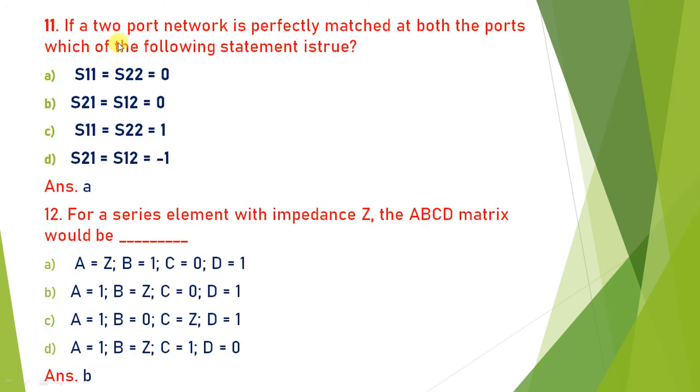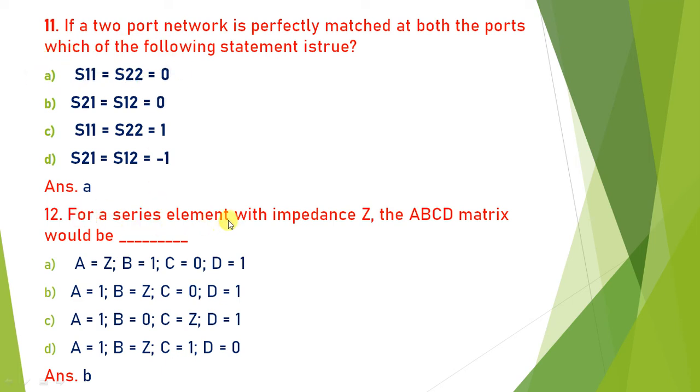Next, if a two-port network is perfectly matched at both the ports, which of the following statements is true? For a two-port network and the perfect matching, S11 must be equal to S22, and that is equal to 0. Okay, so that is satisfied by the option A. S11 is equal to S22 is equal to 0. So the answer is A.